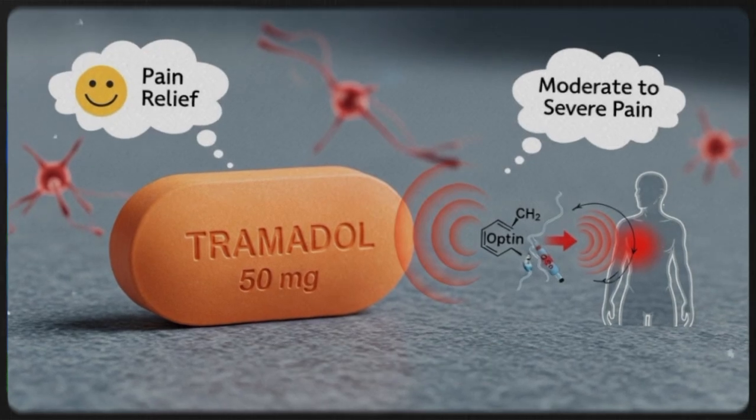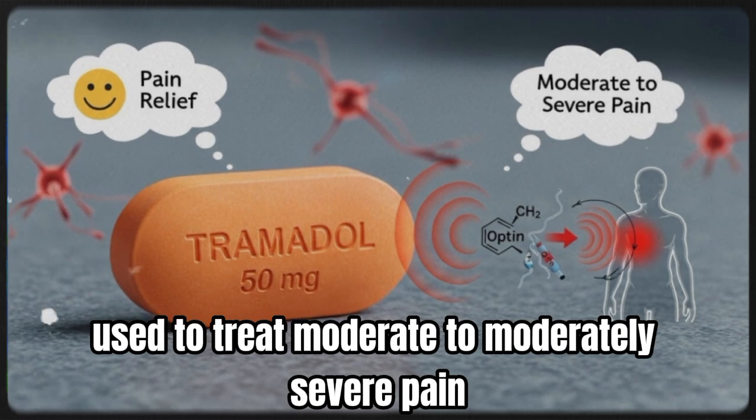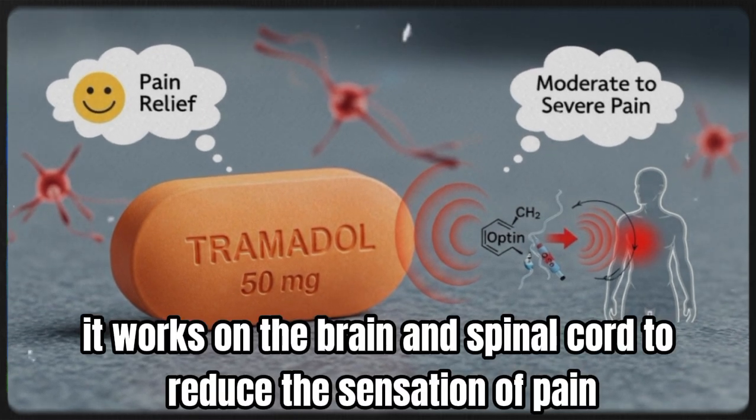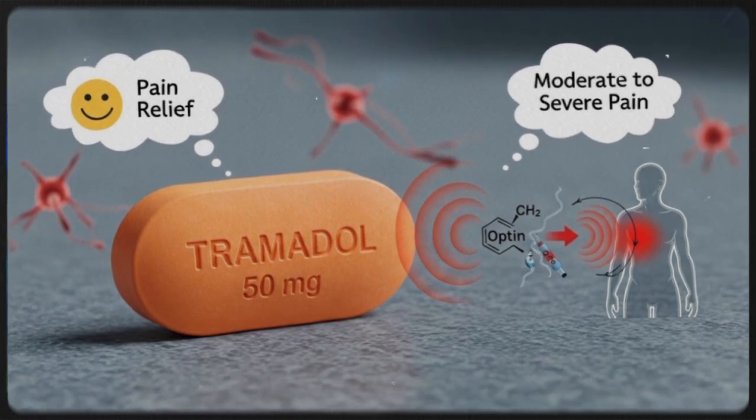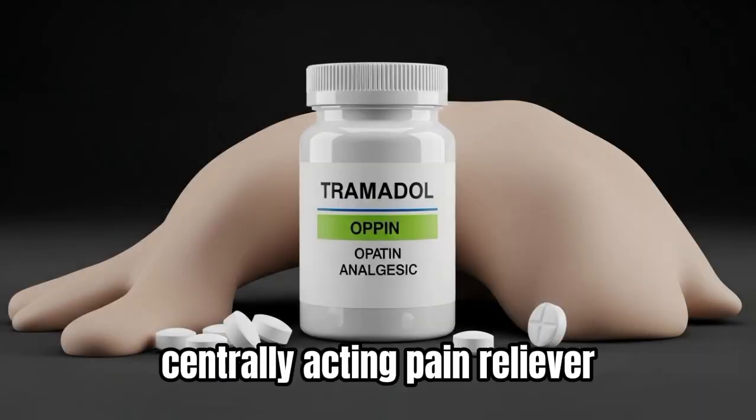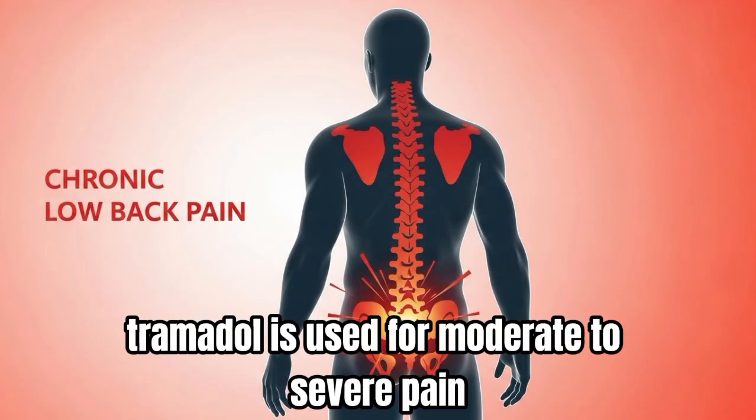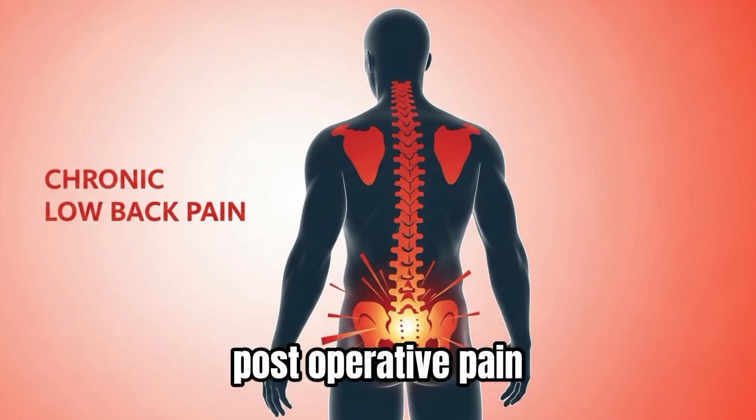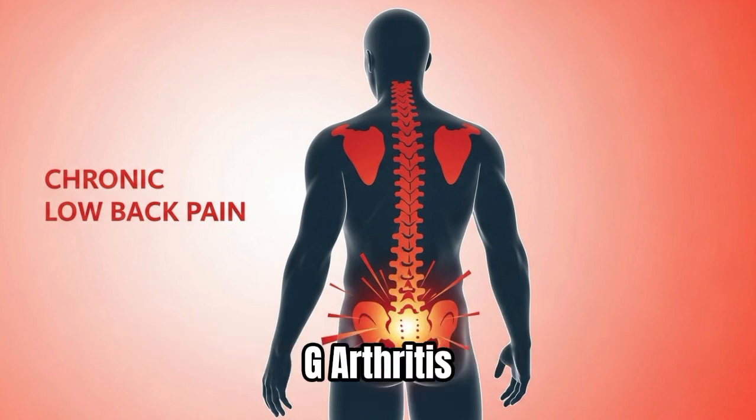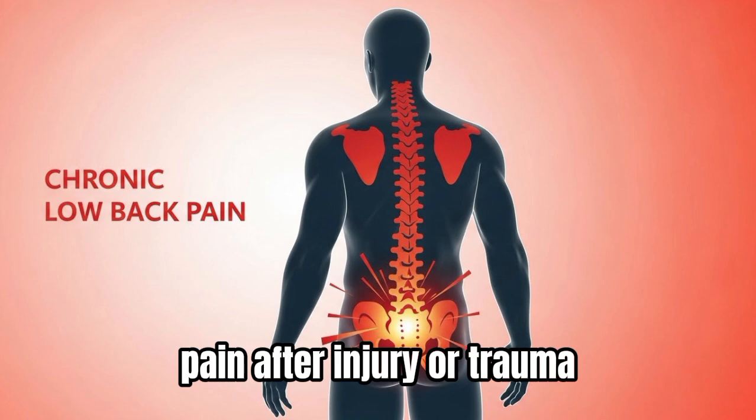1. What is Tramadol? Tramadol is a centrally acting opioid analgesic used to treat moderate to moderately severe pain. It works on the brain and spinal cord to reduce the sensation of pain. 2. Drug class: opioid analgesic, centrally acting pain reliever. 3. Uses of Tramadol. Tramadol is used for moderate to severe pain, postoperative pain, chronic pain, e.g., arthritis, back pain, neuropathic pain, cancer-related pain, pain after injury or trauma.